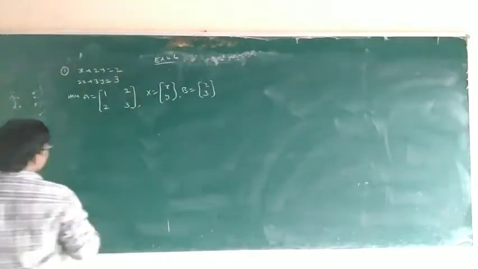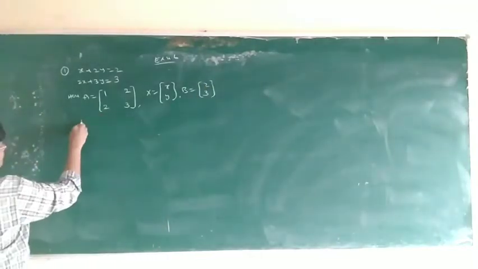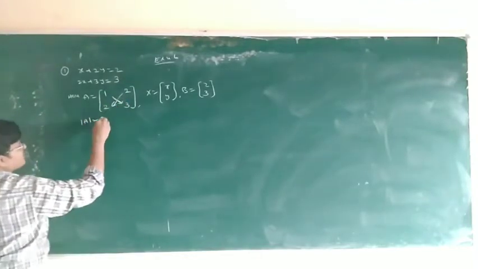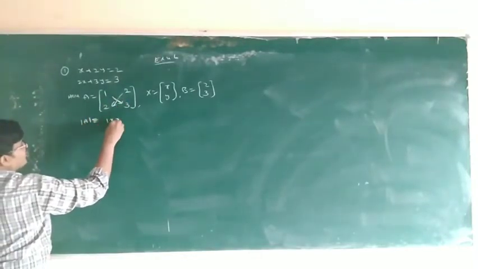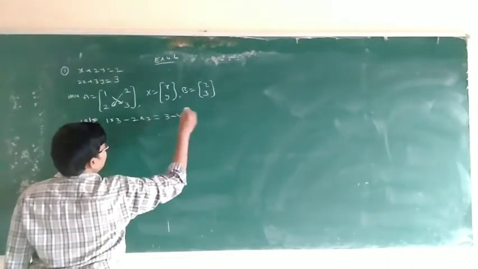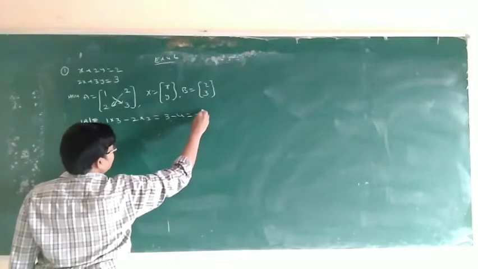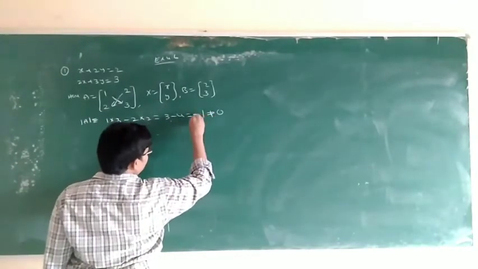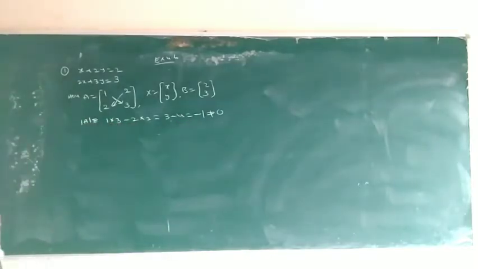First of all, how to find the determinant of A? Cross multiplication: 1 into 3 minus 2 into 2. 3 minus 4 is equal to minus 1. So is minus 1 not equal to 0 or equal to 0? Not equal to 0.